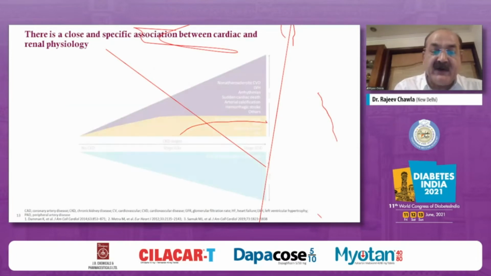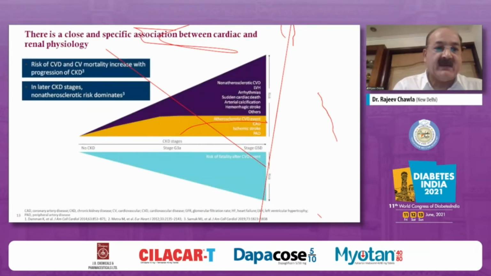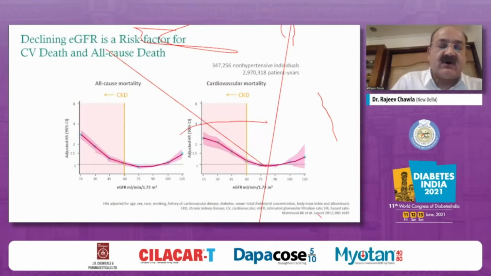So it's a cardiorenal continuum, which is an ongoing phenomenon. Not only is there a risk of CVD and CV mortality, which increases with progression of CKD through mechanisms like atherosclerotic cardiovascular events like CAD, ischemic stroke or PAD. In later stages of CKD, it is actually non-atherosclerotic risk which also dominates, which could manifest as LVH, arrhythmias, sudden cardiac death, arterial calcification or hemorrhagic strokes. Together, these contribute towards very high cardiovascular risk and mortality.